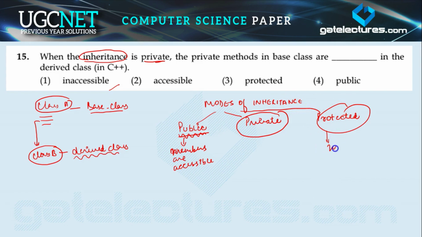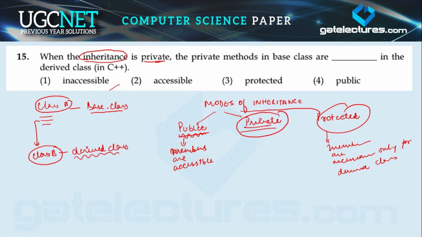So in this also, members are accessible only for derived class. And what about the private class? Private class means if the data members are defined in the private mode, then in that case the derived class is not able to access the members of the base class.